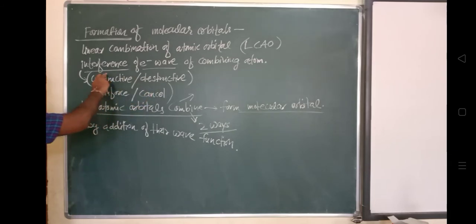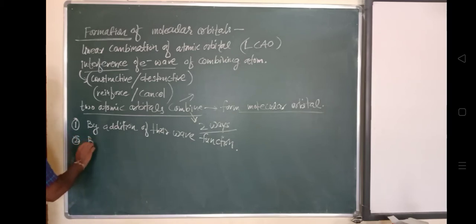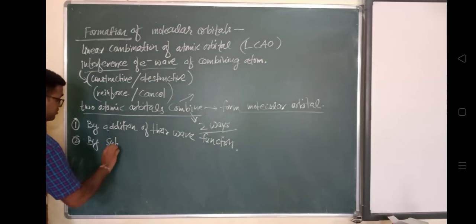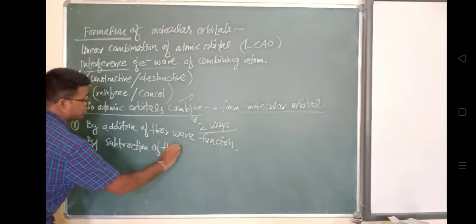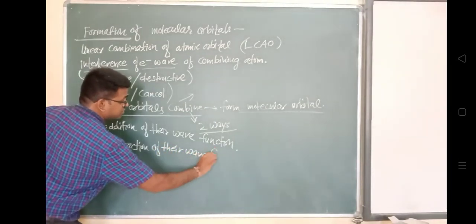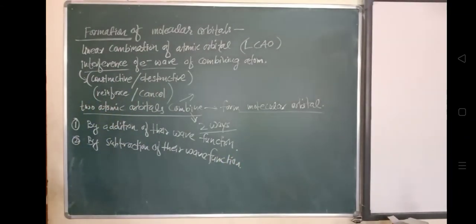So in this way, the formation of molecular orbital is a linear combination of atomic orbitals, and it is due to interference of electron waves of combining atoms. The electron waves will interfere, which may be of constructive or destructive nature. If constructive, they will reinforce, and if destructive, they will cancel each other. We know that these molecular orbitals are formed by combining different atomic orbitals.